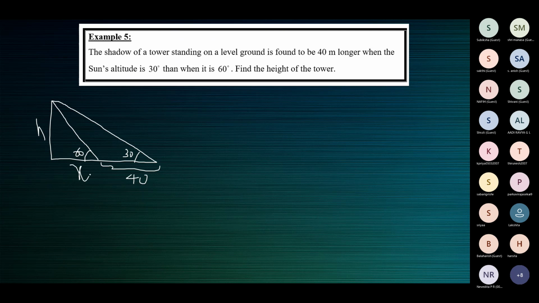So what do we mark H, X, Y and all that? Unknown line segments. If you are using that line segment in a T ratio, but you do not know its length, instead of using A, B, B, C, C, D and all that, these letters will look easier to solve. Though it is the same, it will look easier when you're working with these letters. Don't mark the hypotenuse because we have nothing to do with it, unless required. The unknown line segments, we'll mark them with these small letters.